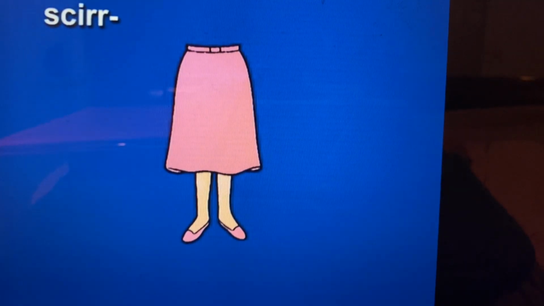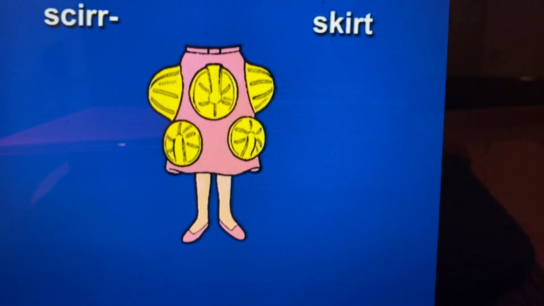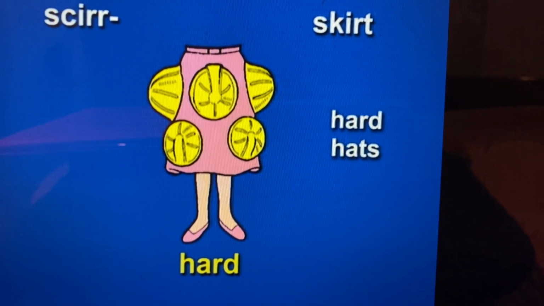Next, skir. Skir sounds a little like skirt. Skir, skirt. Skir is another element that means hard, so we'll use the hard hats again. See the skirt with hard hats all over it. Skir, skirt, hard hats, hard.